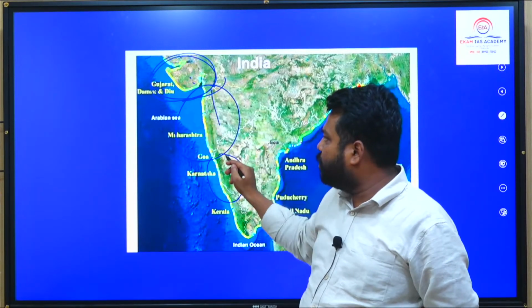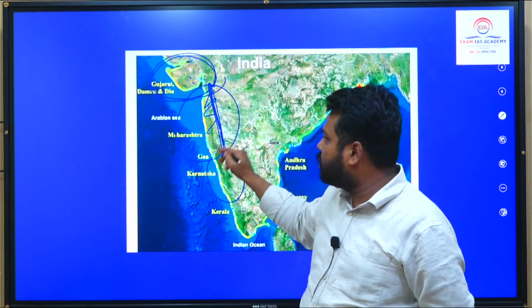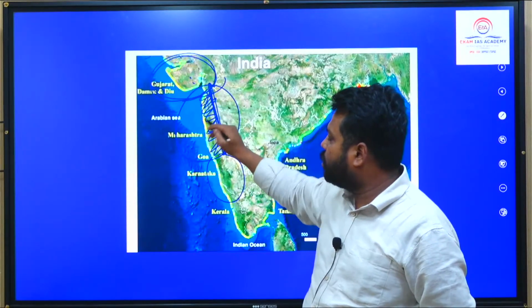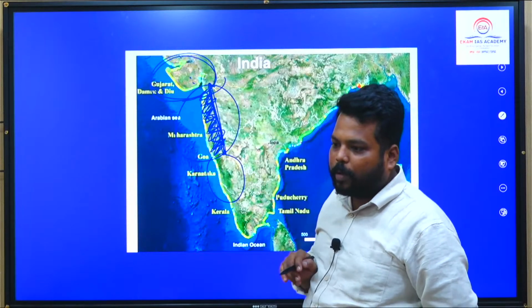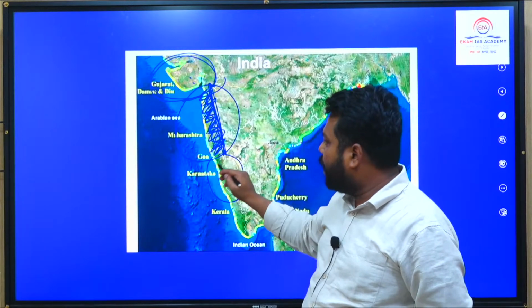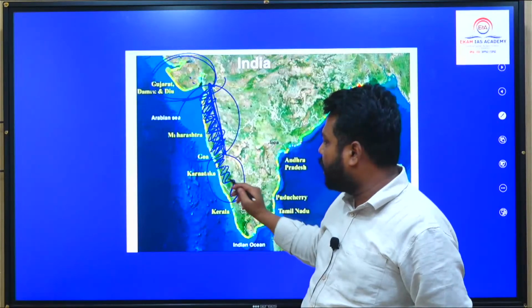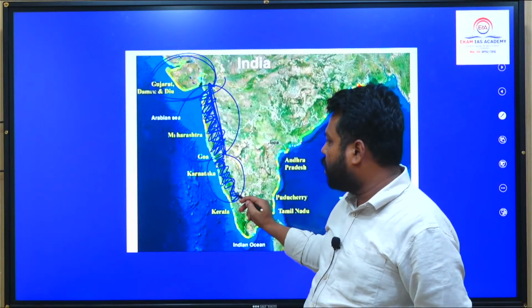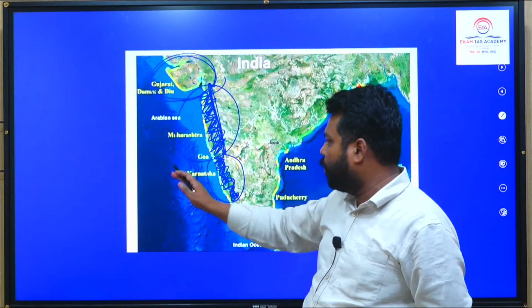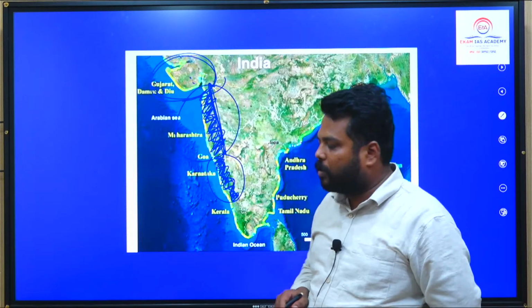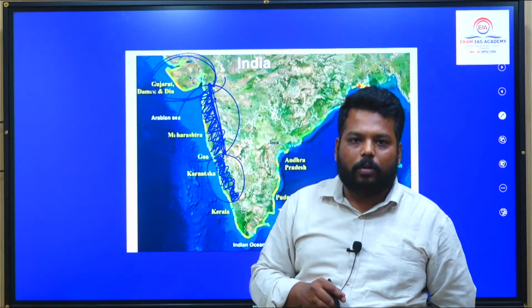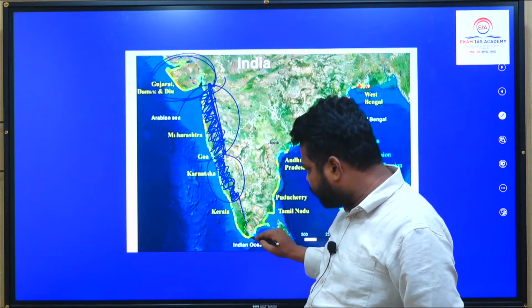The Maharashtra-Goa plain, which is called the Konkan coast due to the Konkani language influence over there, we call it the Konkan coast. And the Karnataka coast is called the Canara coast. Along this Canara coast, we have the Sharavati river flowing into it, and the Jog falls or Gerasoppa falls are created along this particular Karnataka coast.